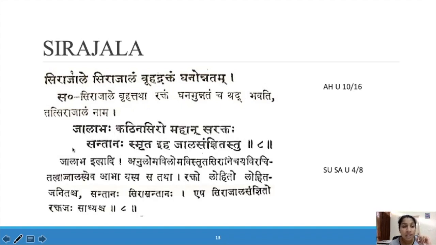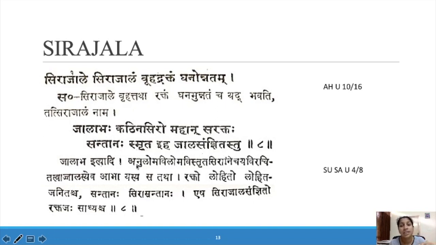According to Sushruta Samhita, Jalapaha Kadinasiro Mahan Sarektaha Santanaha Smrita Iha Jala Sapnidastu. Jalapaha Kadina Siro Mahan Sarektaha. So Sirajala is a jala, a network of kadina siro, thick blood vessels. Mahan, big one. Sarektaha, filled with rekta. Santanaha means it is developing continuously. That network is developing continuously. That is known as Sirajala.